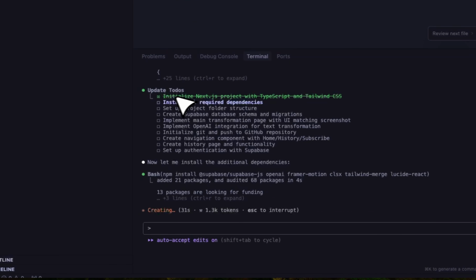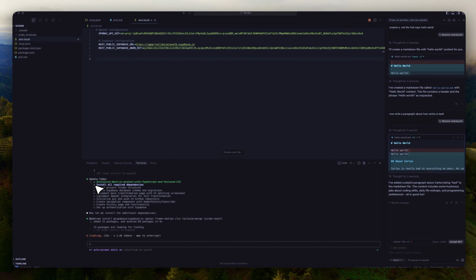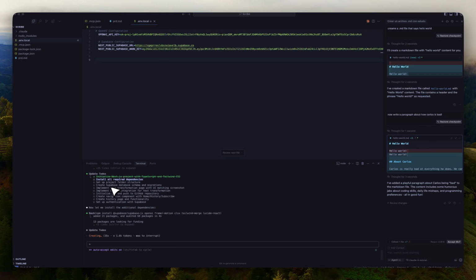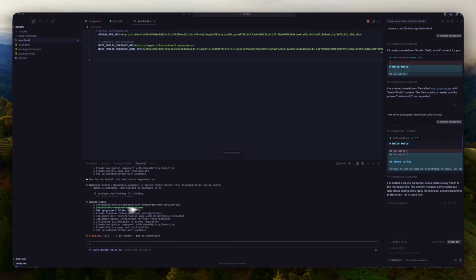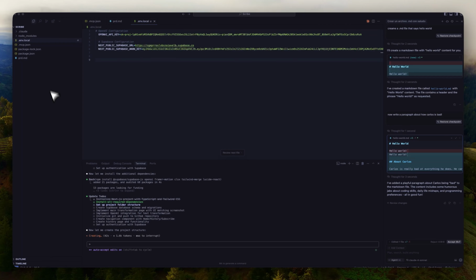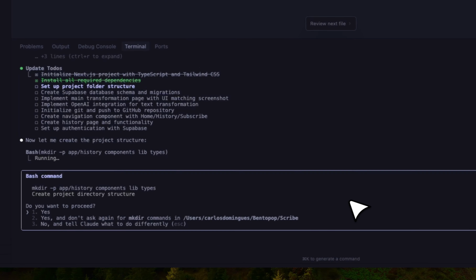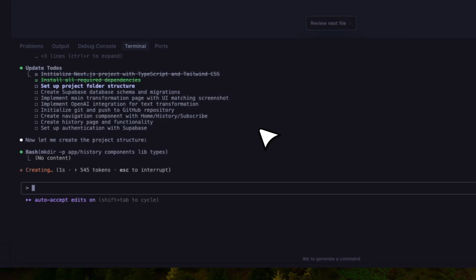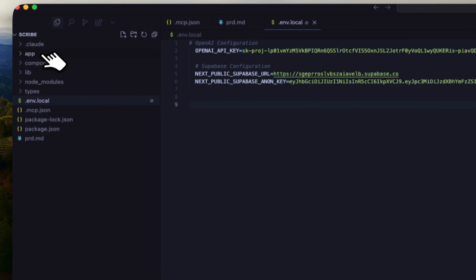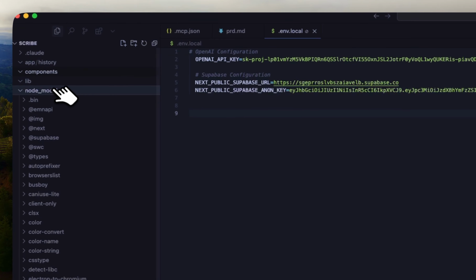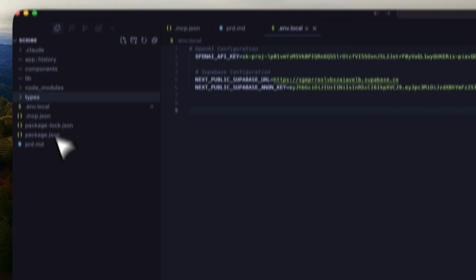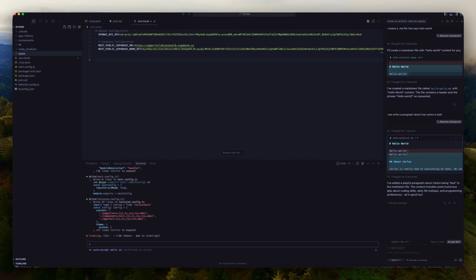So as you can see, the first part is done, and it's going to move into the second to-do list, which is installing the dependencies. That's done. I'm setting up the project folder and structure. You're going to see it's going to start to populate a bunch of different folders in here. You can say yes, you don't need to ask that again. It created the app folder, components, library, history folder, types. So it's just creating everything that we need. Again, I'm just going to pause this for a second and then get back to it once it's done.